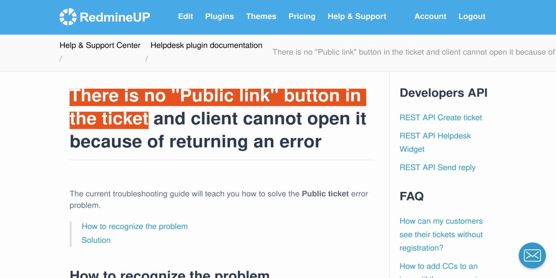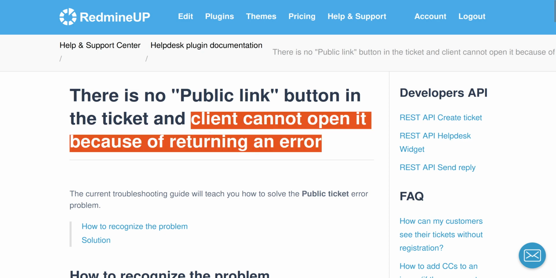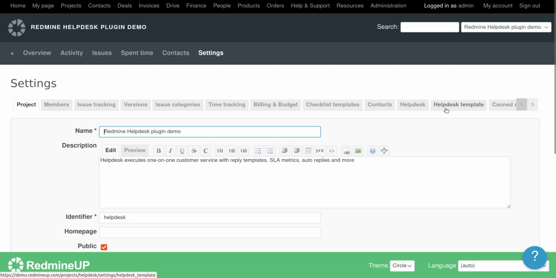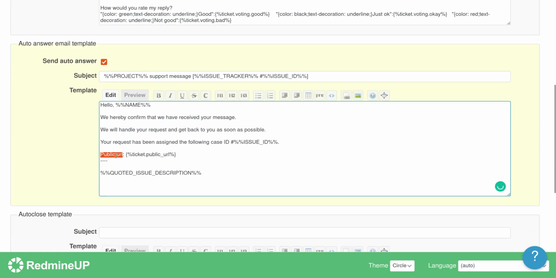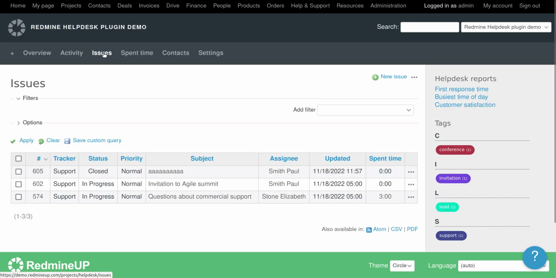Okay, so the second part of this problem is when a client cannot open it because of returning an error. Firstly, let's say that in the help desk auto reply template, we have predefined the public link via the help desk macro for the public URL. So when a client opens a ticket, then he automatically receives this message, and when he clicks on the link itself, then there is an error. So I'm going to demonstrate it to you and see what I am talking about.